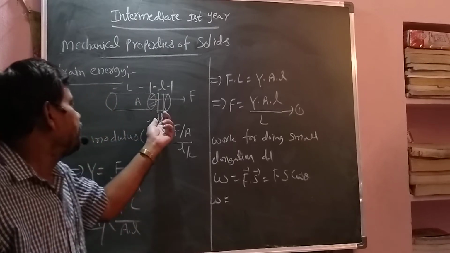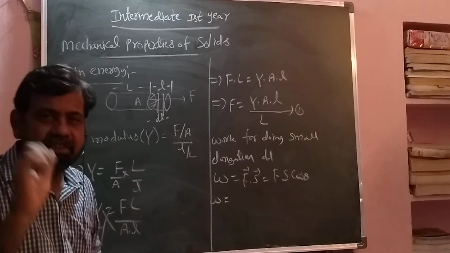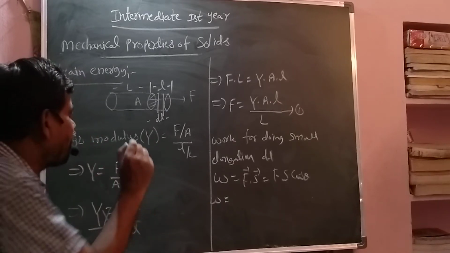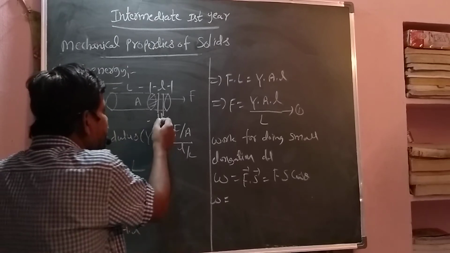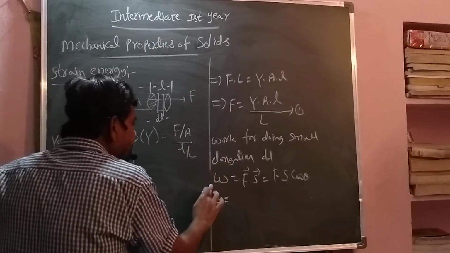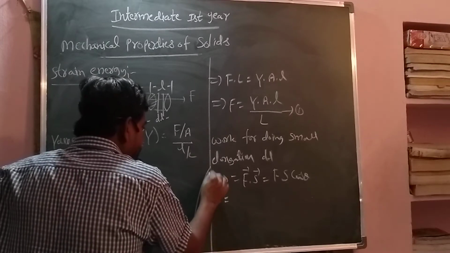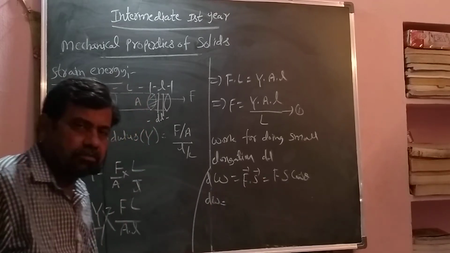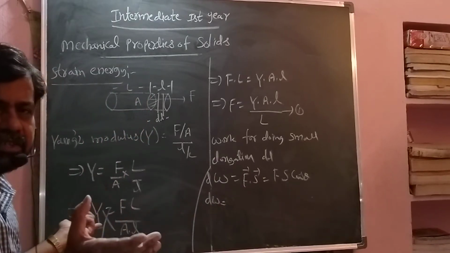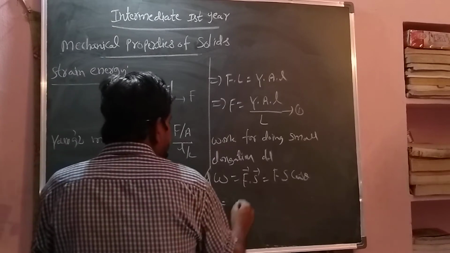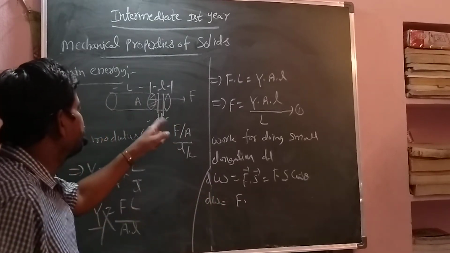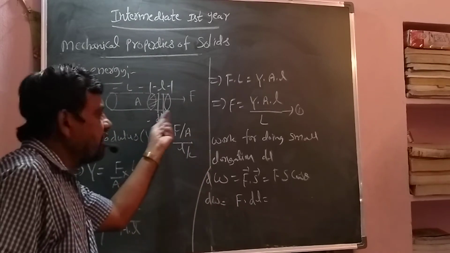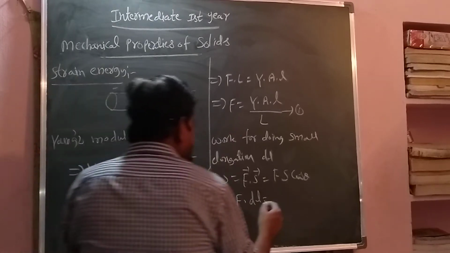This dl is a small length, so definitely it is a vector. If it is a big length, that is not so. In this case, L is also a vector, but dl is a small length. So what is the dl? A small thing, so work is also a small thing. So you take this as dW because we are taking a small length. If it were the total elongation, the total work would come. So what is the F? F only, into what is the s? Small elongation dl. F is in this direction, and the elongation is also in this direction. So what is the angle? 0. So F into cos 0.